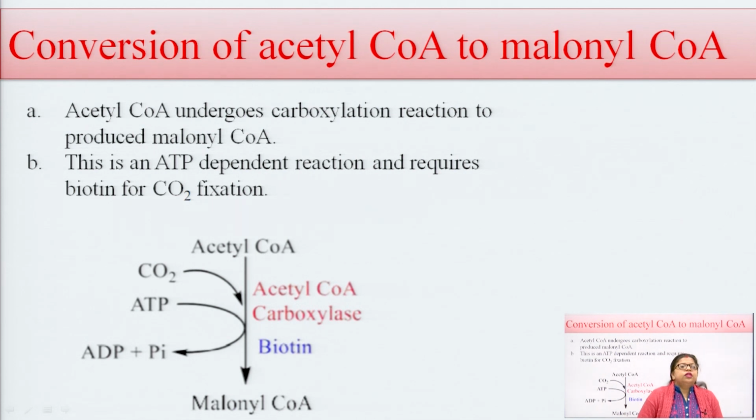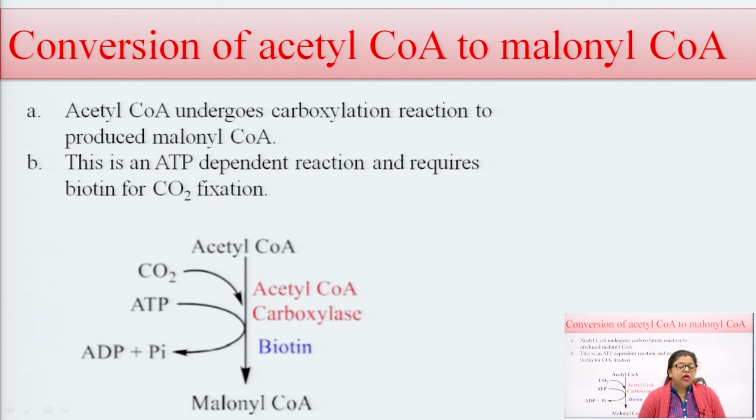Here is the conversion of acetyl coenzyme A to malonyl coenzyme A. This acetyl coenzyme A undergoes a carboxylation reaction to produce malonyl coenzyme A. It is an ATP-dependent reaction because one ATP is utilized.